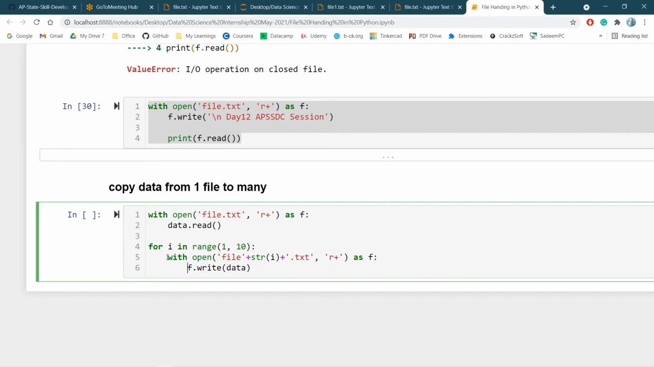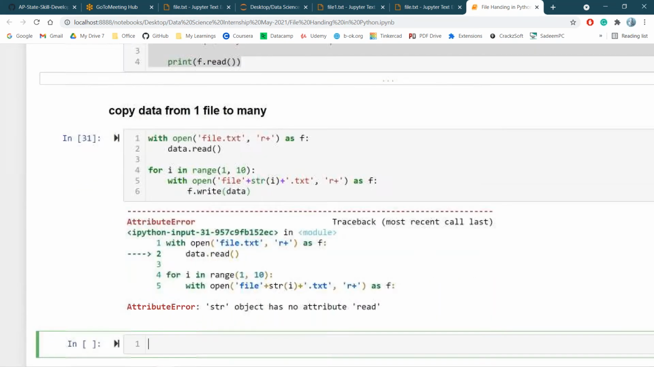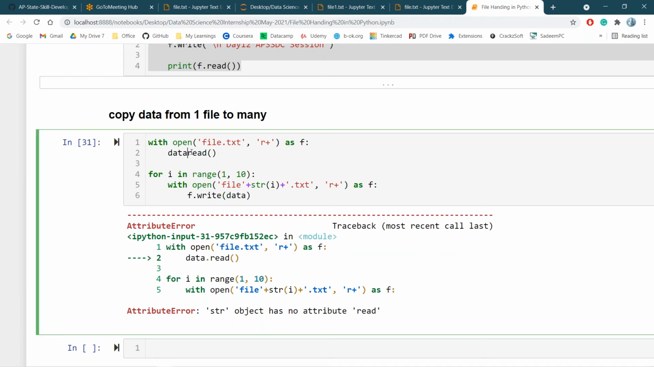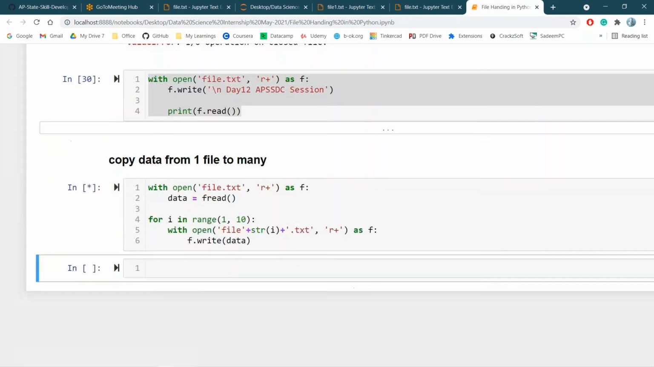I'm writing, and it will close this automatically. Second, I'm opening file2.txt and writing data. Next, I'm closing. Next, I'm opening file3.txt and writing the data. Next time file3.txt, I'm writing the data. Next, and so on. Sorry, data equal to f.write.